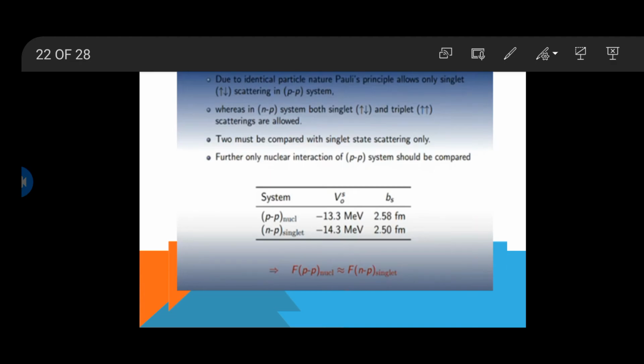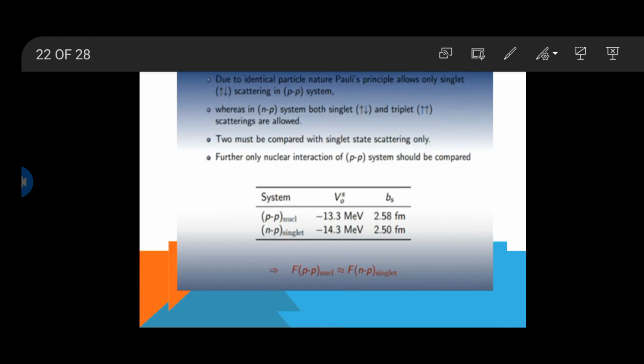Having discussed proton scattering, now we will study neutron-proton scattering. This is basically the difference between proton-proton and neutron-proton scattering. You can see that due to the identical particle nature in proton scattering, Pauli's principle allows only singlet scattering.